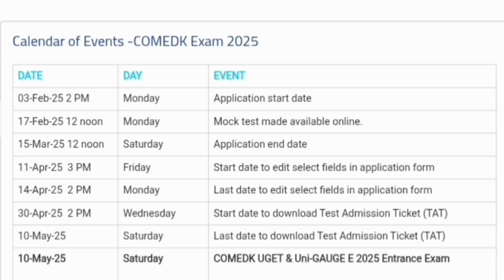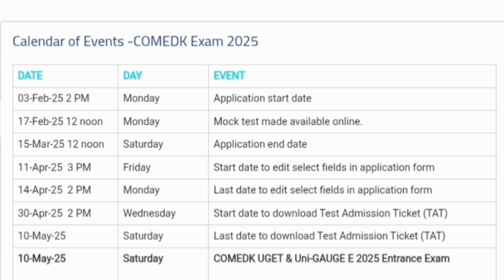And then on 11th of April after 3 p.m. you will be able to edit fields. For example, if you make any mistake in the form and need to edit important details, you can. But I say fill it correctly the first time and don't make any mistake. Even if you make small mistakes, they can be corrected between 11th of April and 14th of April.